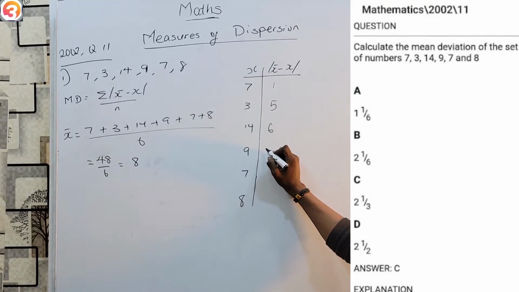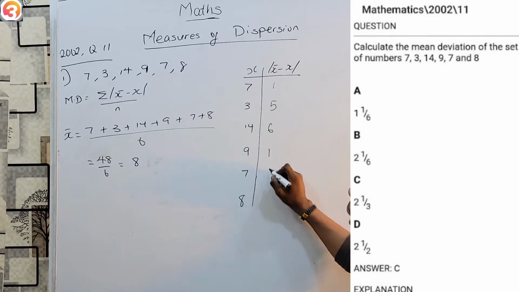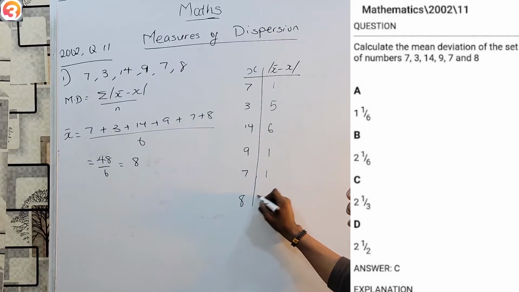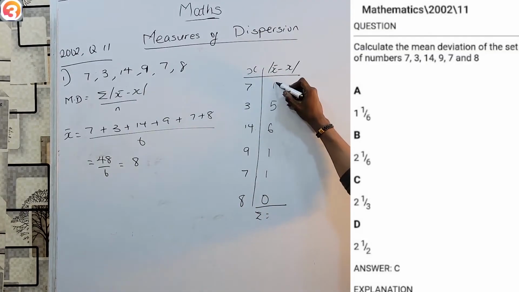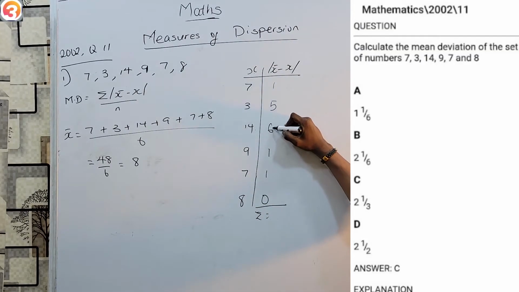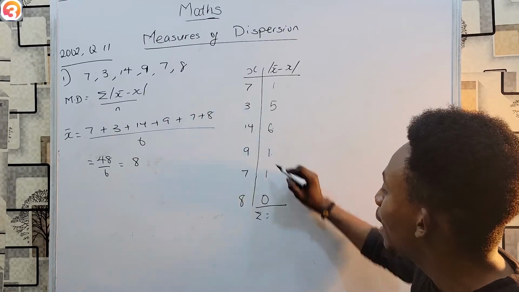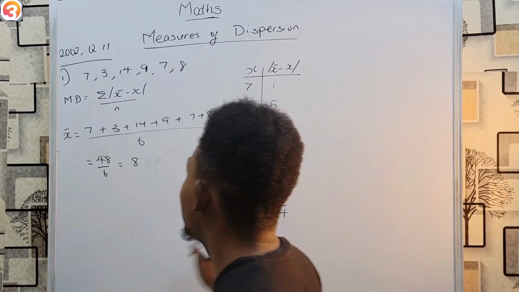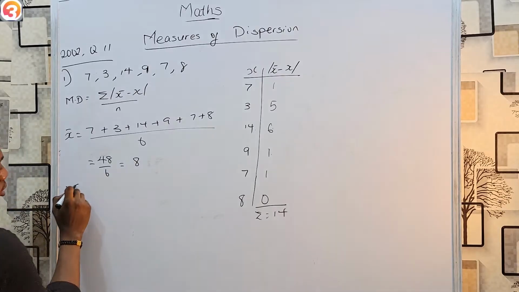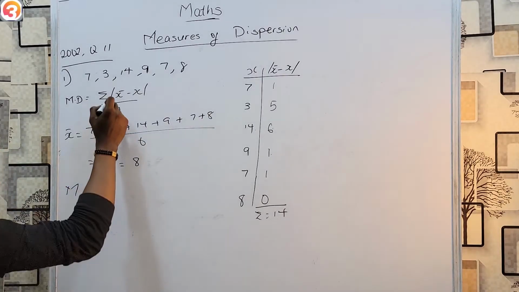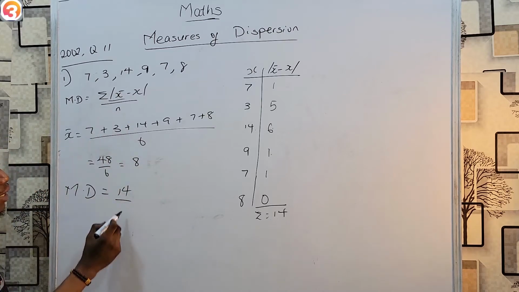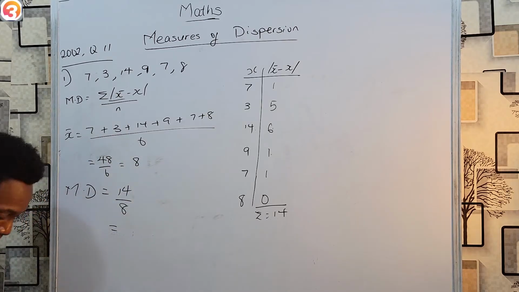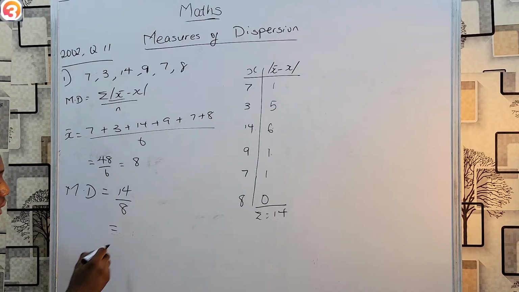8 minus 9 is minus 1. But again, absolute value, 1. 8 minus 7, 1. 8 minus 8, 0. And getting the summation of these gives me 1 plus 5, 6, plus 6, 12, 13, and 14. And as such, I know that my mean deviation becomes, what's the summation? We know that's 14 over the number of values, which is 8. And 14 over 8 is